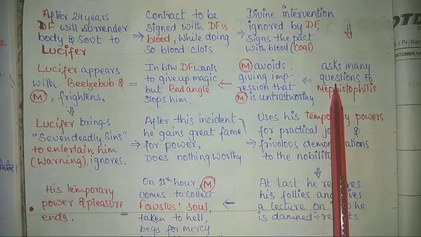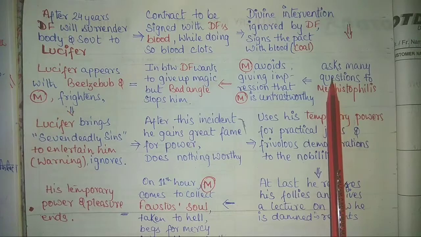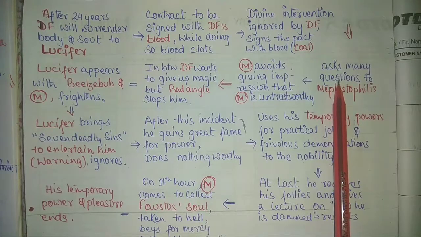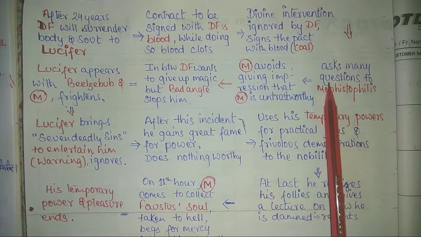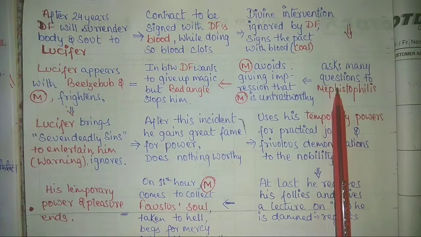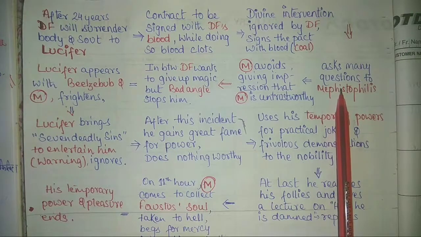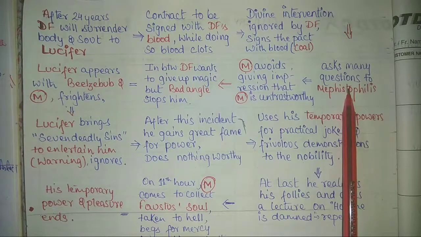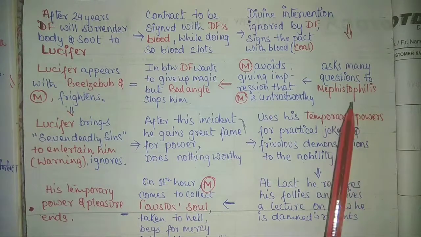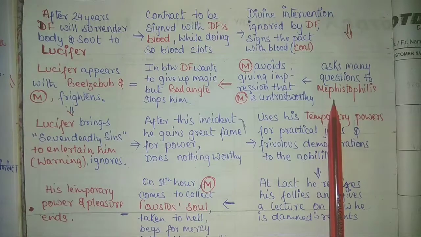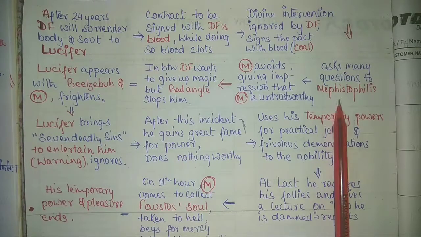Now he is bound into the pact. Mephistopheles is with Dr. Faustus. Now Dr. Faustus avoids going to university, and lecturers and other colleagues become concerned about why he is not appearing in the university. They come to his home to see what the matter is, but they fail to understand, and they ask his servant. The servant initially denies, but later on he tells everything to those people.